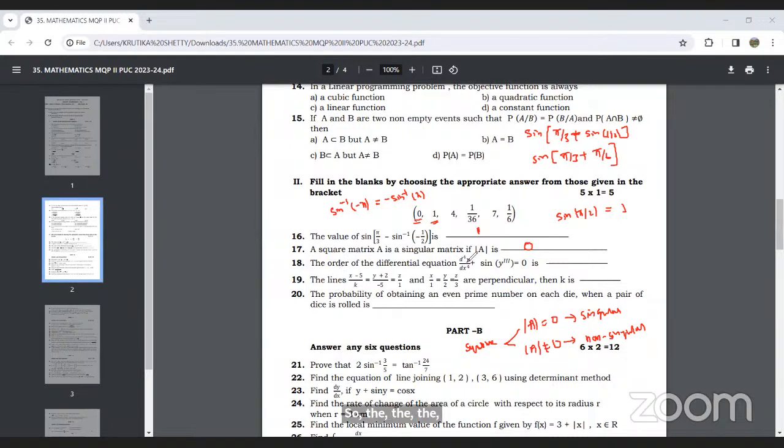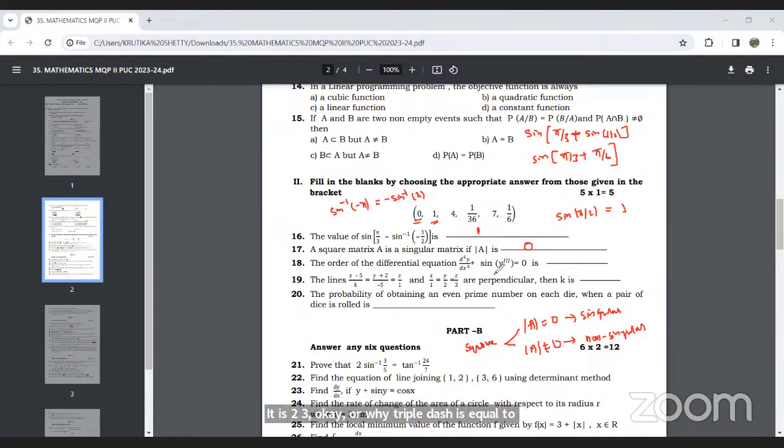Next, the order of the differential equation: the fourth derivative of y plus sine of the third derivative of y is equal to 0, that is d4y upon dx4 plus sine of y triple dash is equal to 0.